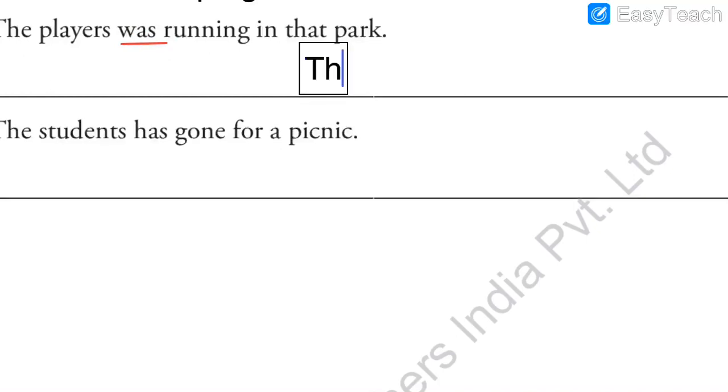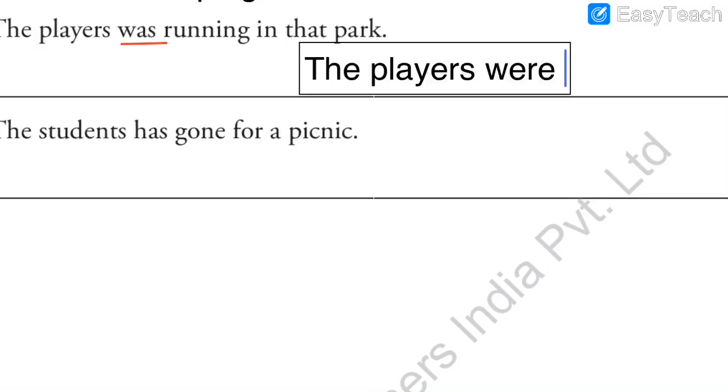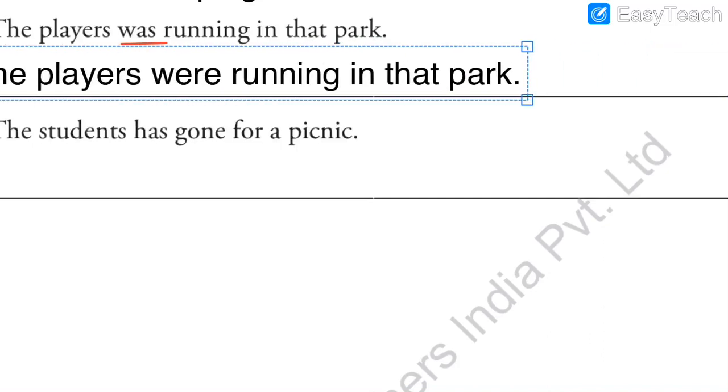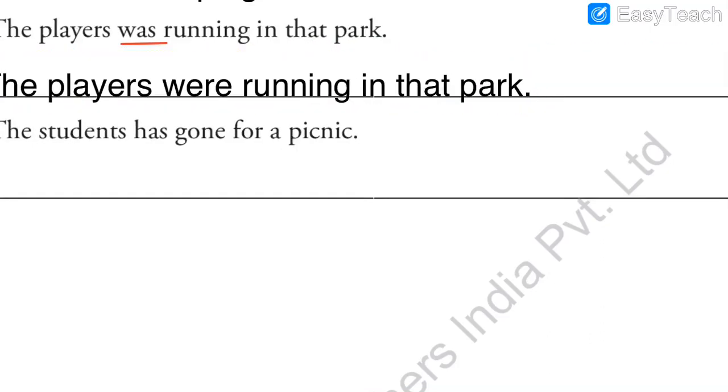Let us write the correct answer. The players were running in that park. Full stop. The players were running in that park. What change have I made? Instead of was, I have just put were, and the rest of the sentence as it is.